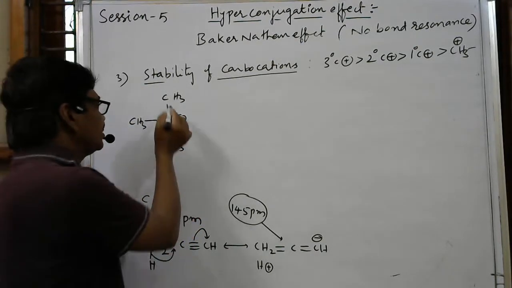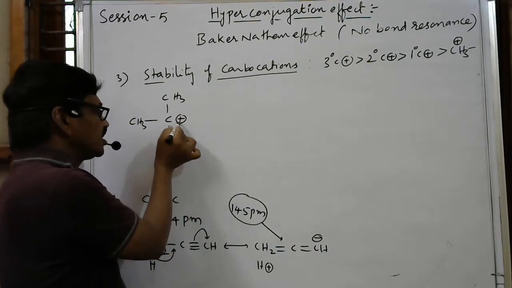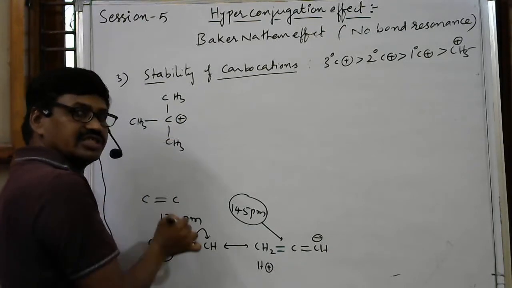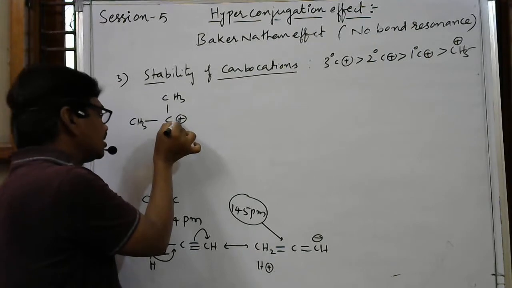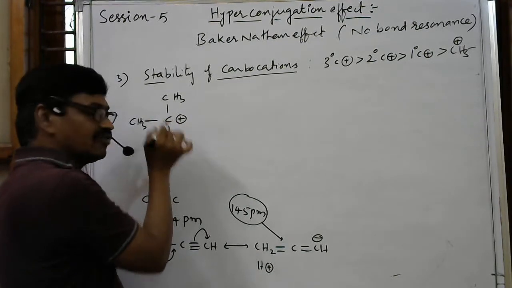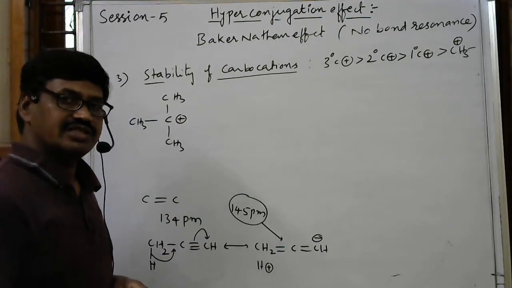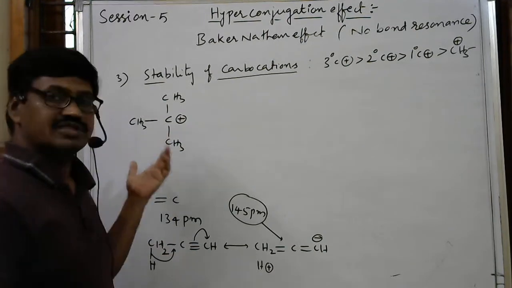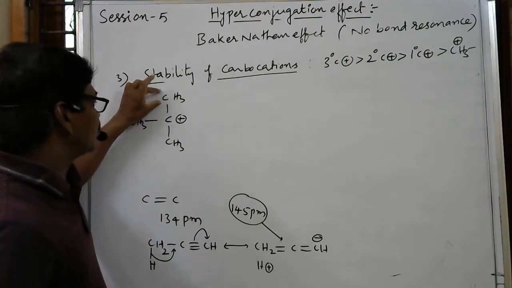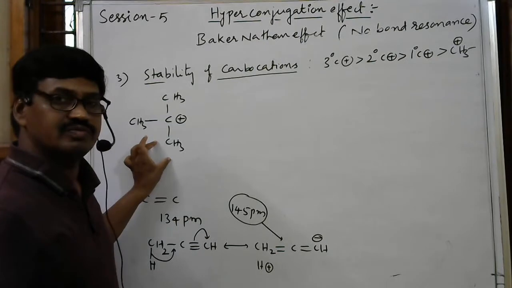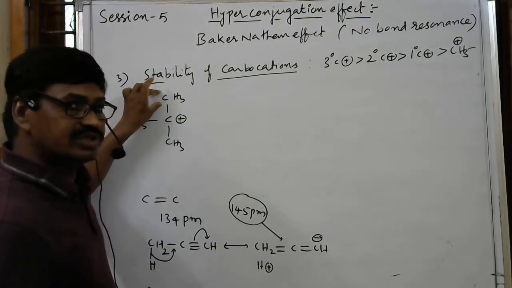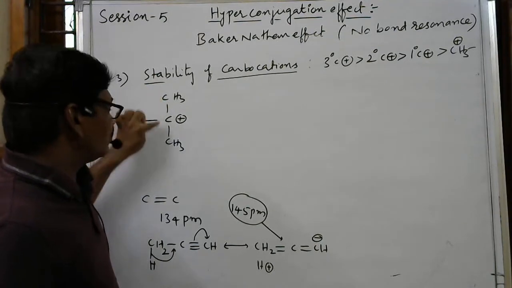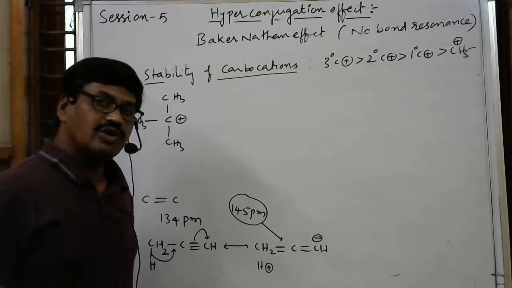So here three hydrogens are ready to compensate this positive charge due to the hyperconjugation effect. Otherwise, due to the inductive effect, the sigma electrons come towards this positively charged carbon, so that some of the positive charge is compensated and it is stabilized by this methyl group, this methyl group, this methyl group. Here three alpha hydrogens are present, so with respect to this carbon we can write three no bond resonance forms.